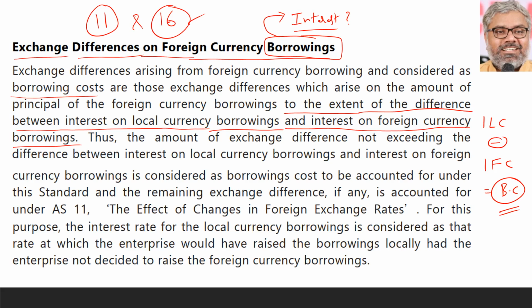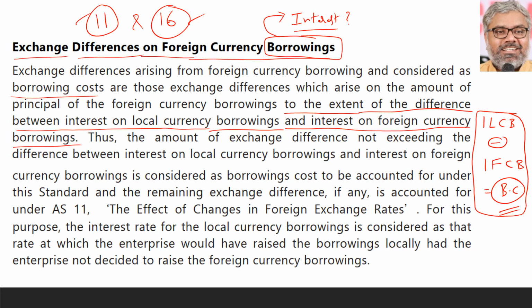But what if there is some more exchange difference? That will be treated as exchange difference and dealt with in Accounting Standard 11. So to what extent it is treated as borrowing cost under AS 16 is only this: interest on local currency borrowing and interest on foreign currency borrowing. These two have to be calculated. The difference between them can be called borrowing cost according to AS 16.